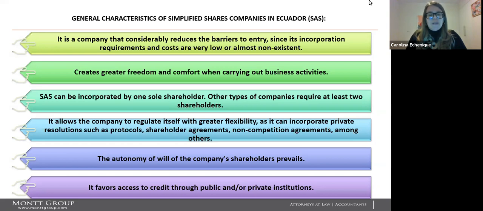It allows the company to regulate itself with greater flexibility, and it can incorporate private resolutions such as protocols, shareholders' agreement, non-competition agreement, among others. The autonomy of will of the company shareholder prevails, and it favors access to credit through public or private institutions.